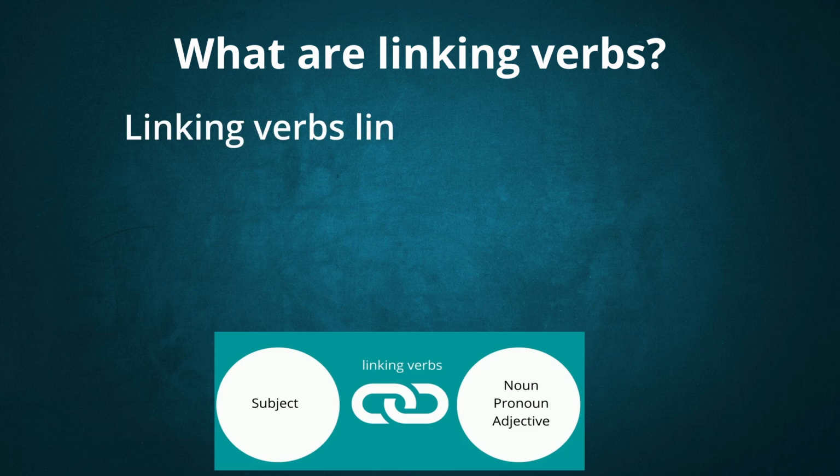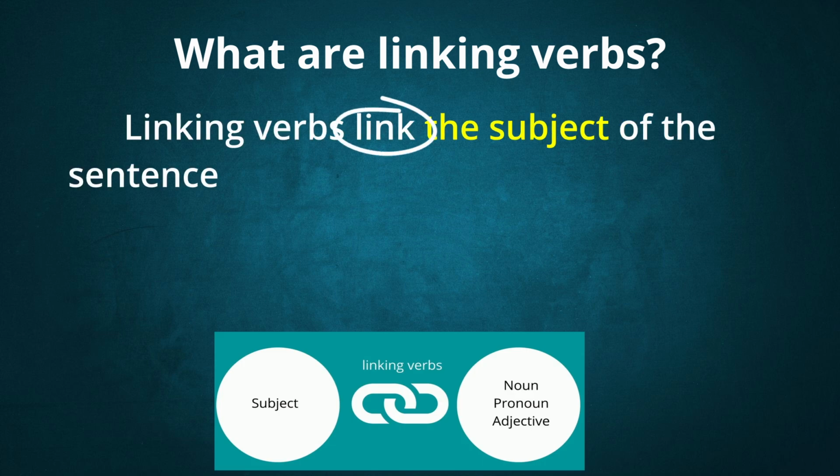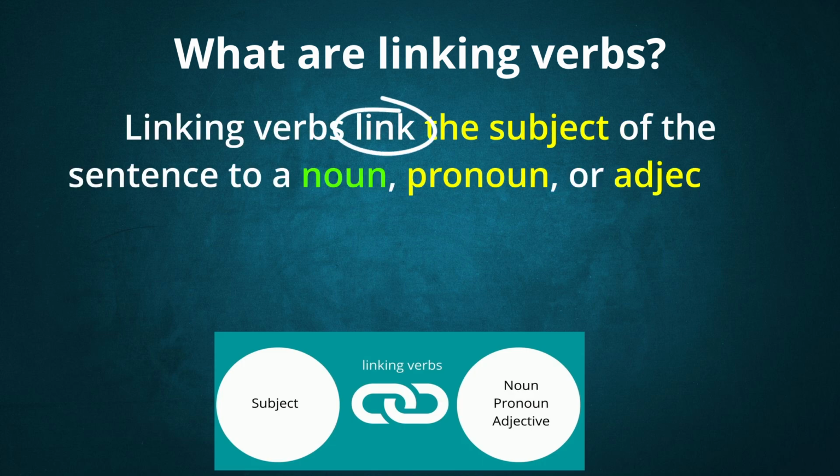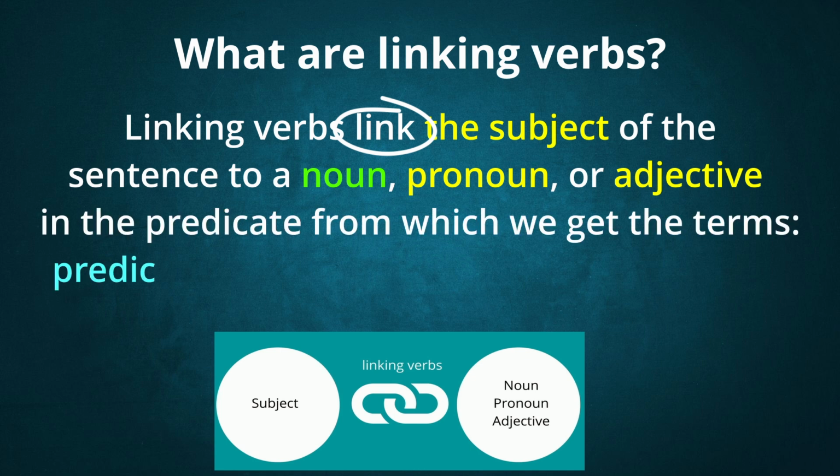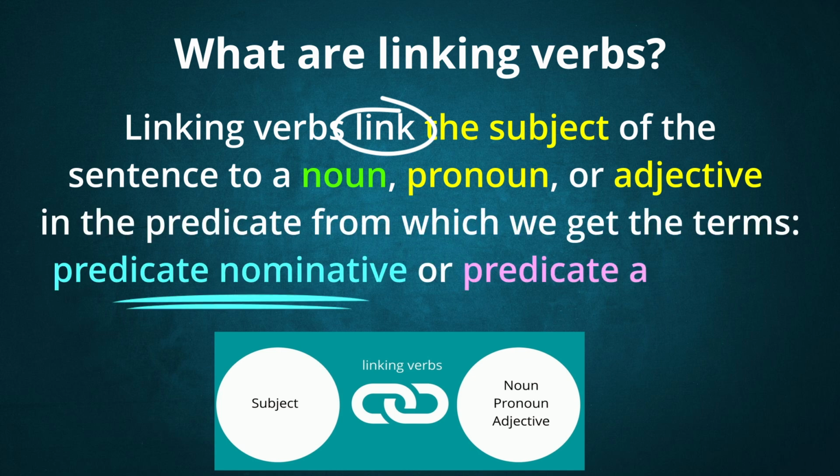Well, linking verbs link the subject of the sentence to a noun, pronoun, or adjective in the predicate, from which we get the terms predicate nominatives, referring to the noun or pronoun, or predicate adjectives, referring to the adjectives, of course. I will further explain this in a moment.